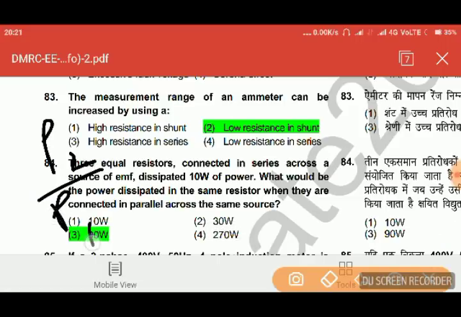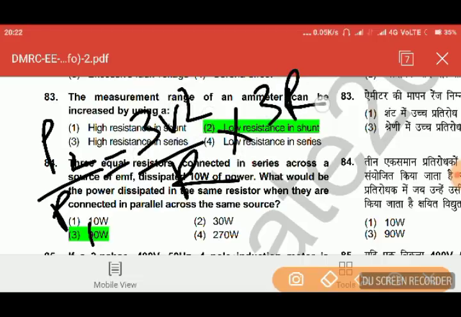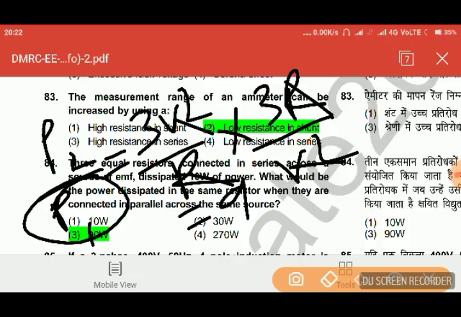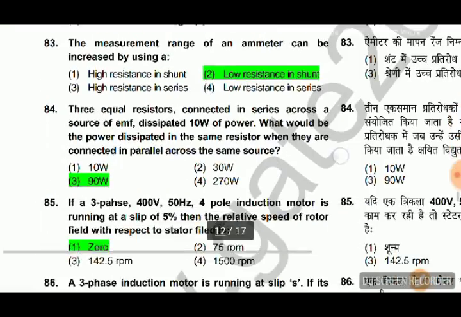P2 by P1, 3V square by R into 3R by V square. So it is 9 times of P1. P1 कितना है? P1 is 10. So 9 into 10, 90 watt.